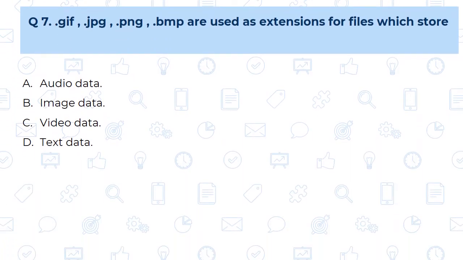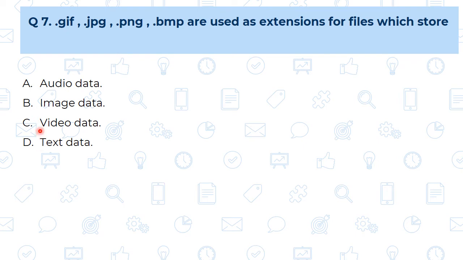Question number 7. .gif, .jpg, .png, .bmp are used as extensions for files which store. Now these are the extensions. So the question can be framed in another way also. These are what? Extensions or the domain or the software. So these are the extensions you are going to remember. And these extensions are used for what? Audio data, image data, video data, or text data.